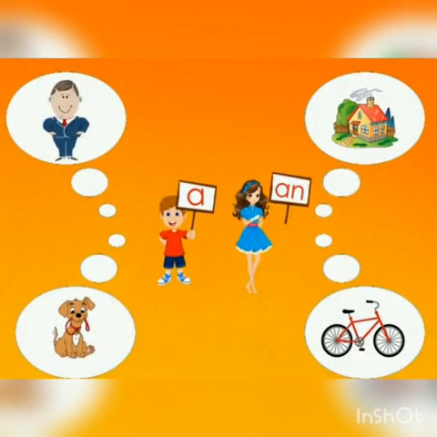A and an are usually seen with one person, one place, one animal, and one object. Though they are twins, both have different hobbies. Article a is usually seen with the nouns that begin with consonants.